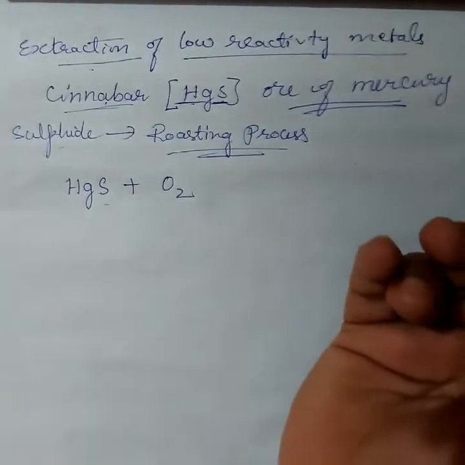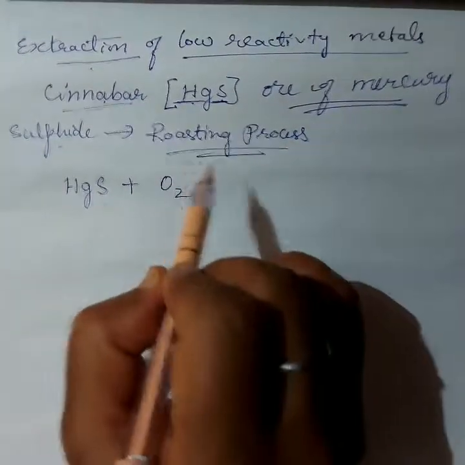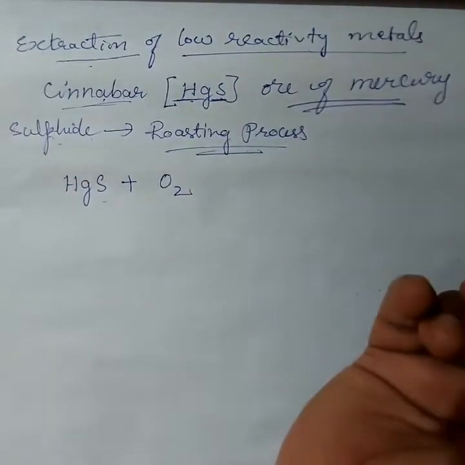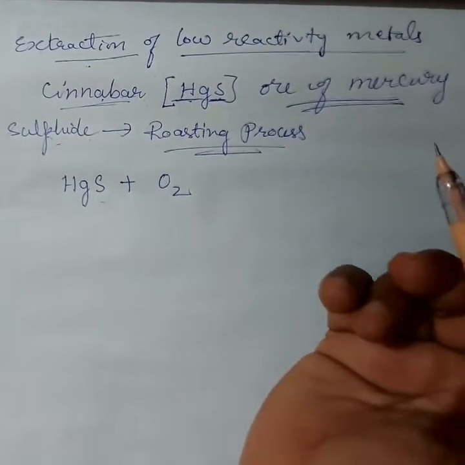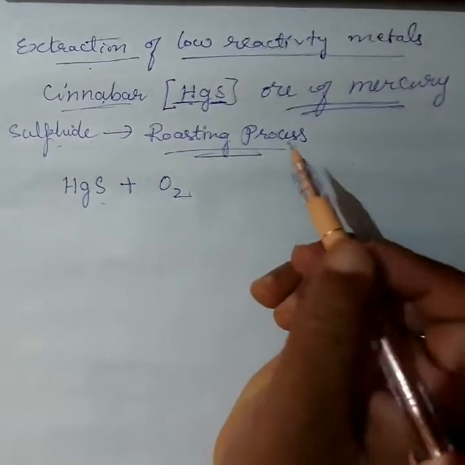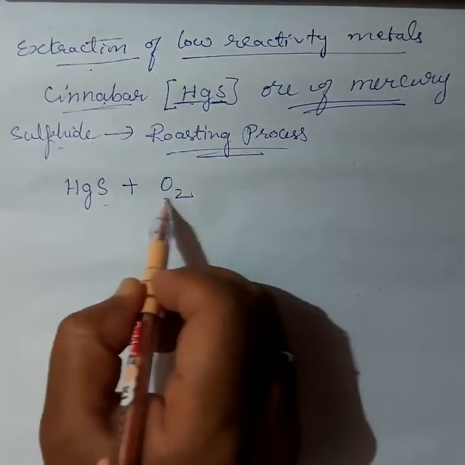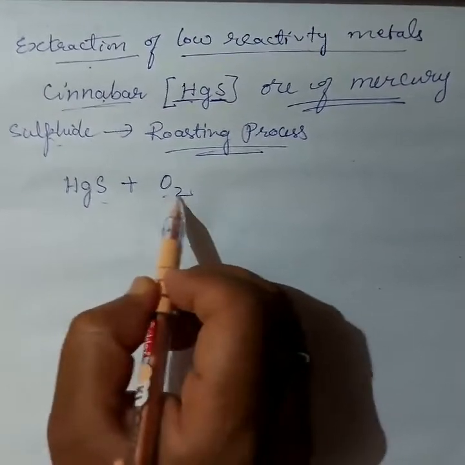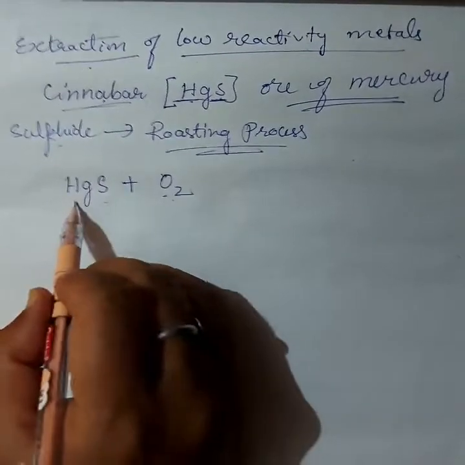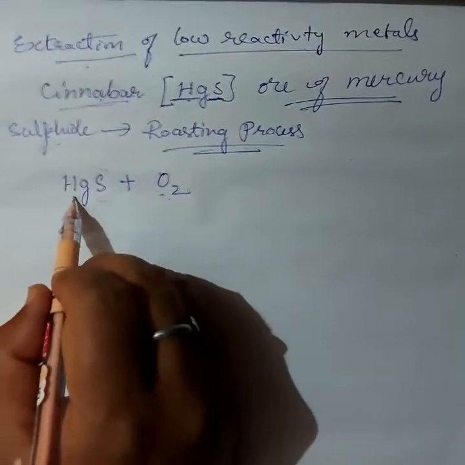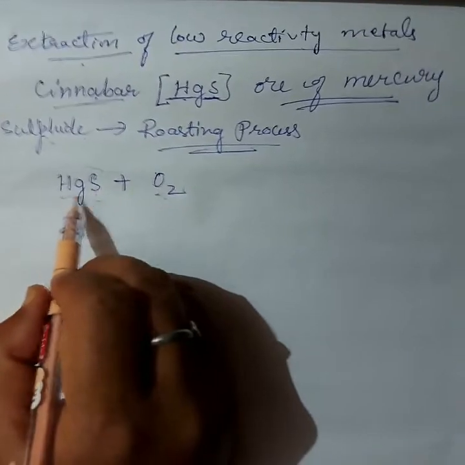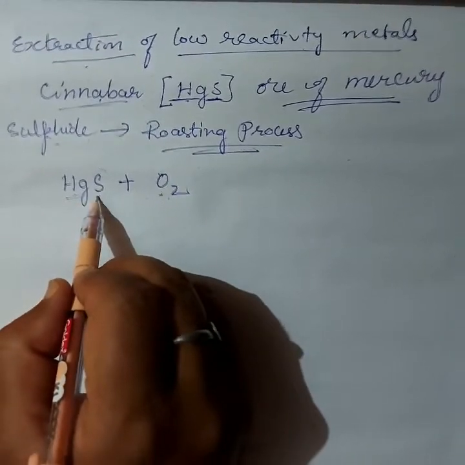In the roasting process, what is the definition? The sulfide ore is converted into oxide of metal in the presence of excess heat and excess air. Air helps in heating with oxygen, so I write oxygen O2 here, and this is mercury sulfide.